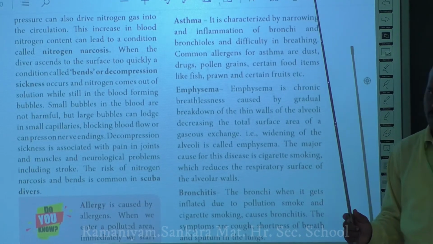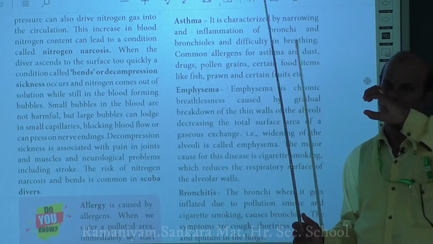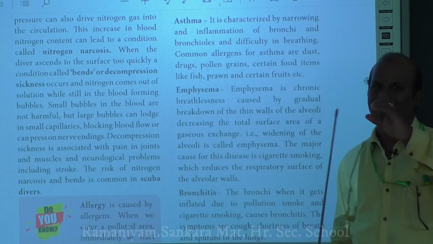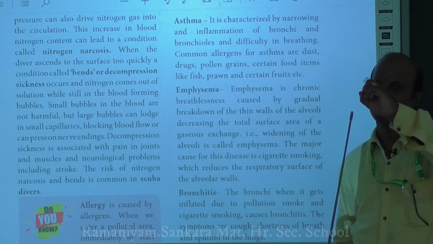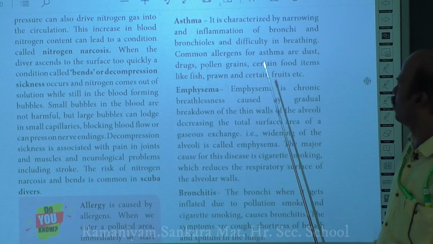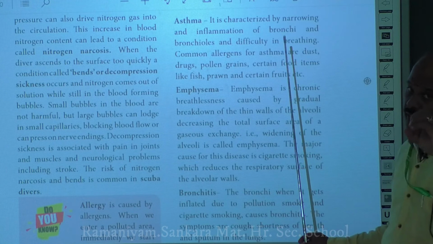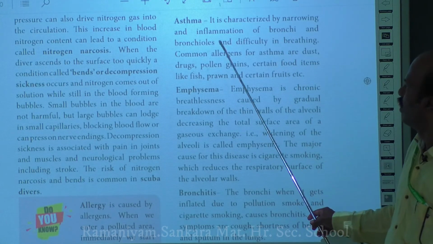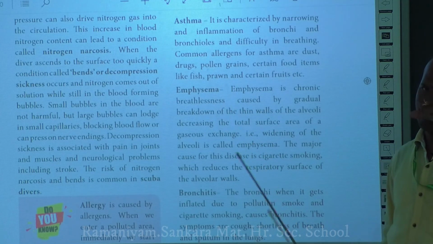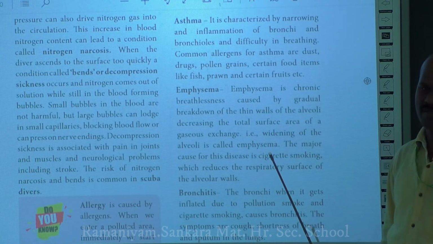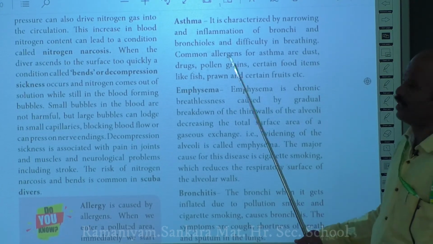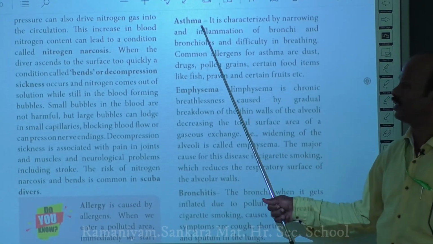These bronchi and bronchioles normally are wider, but because of the secretion of more mucus and inflammation, their diameter will be very much reduced. So it becomes very narrow. Since the bronchi and bronchioles are narrowing, the exchange of gases will not be proper, so the person will feel difficulty in breathing. This is the main symptom associated with asthma.